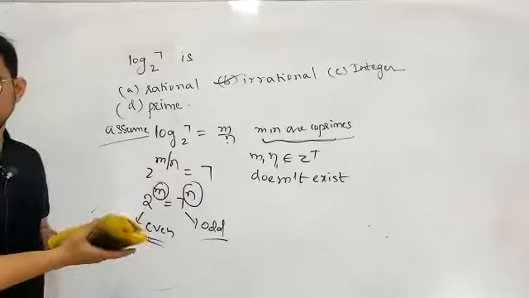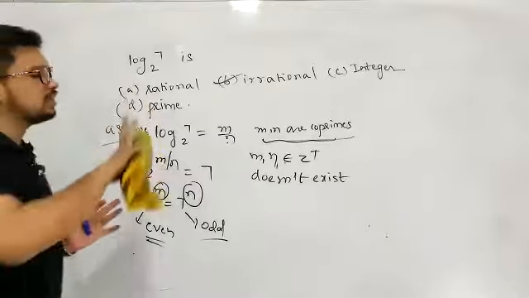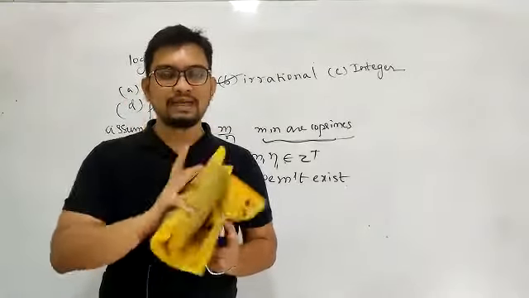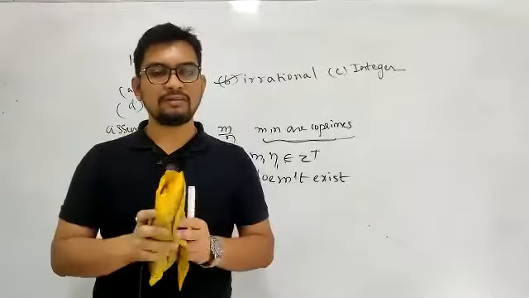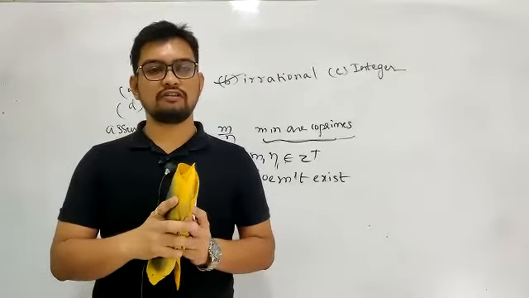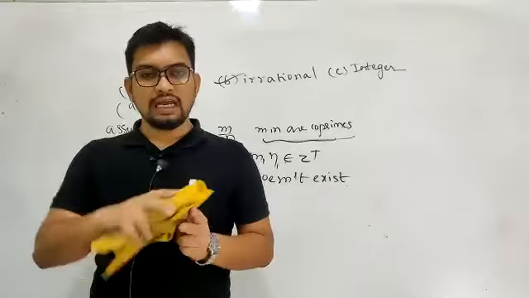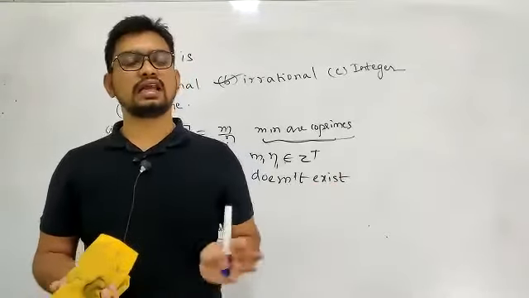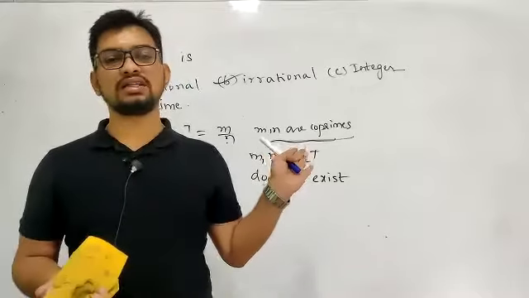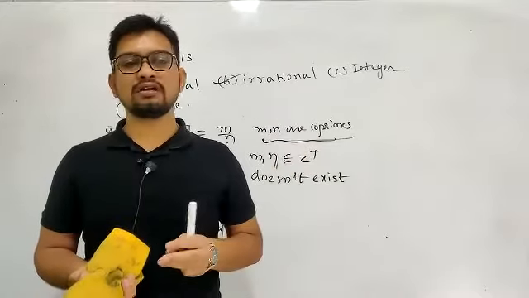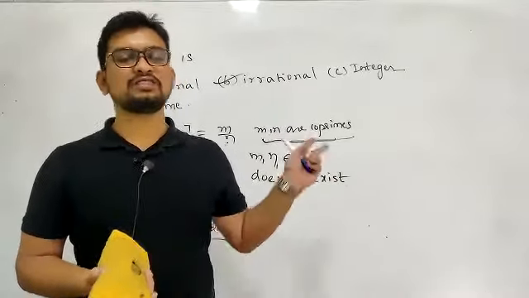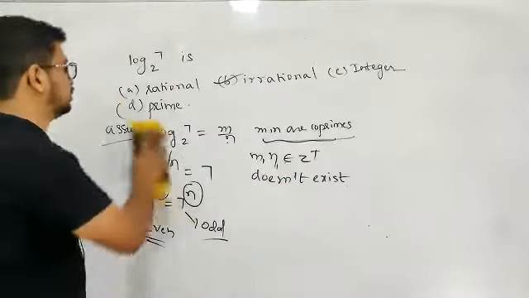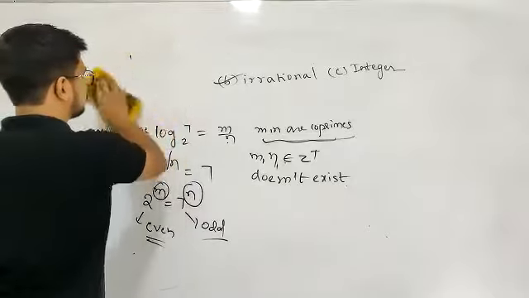So this is the idea. Whenever they're saying irrational or rational, equate to m by n. After equating to m by n, interconvert between your logarithmic and exponential form. Once you interconvert that, if there are some pairs of m, n which can exist, then you can say that it can be a rational number. But in most of the cases, whatever question they gave you, this m, n doesn't exist. So that is the reason you will term it as irrational, right? This is a very straightforward question.